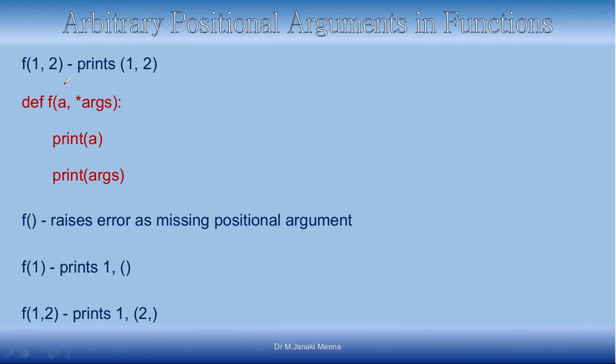But here I am having one positional argument followed by a sequence variable. So when I call this function, I have to pass at least one argument, whereas in the previous function we saw that we can call it with 0 arguments. Here it is not possible because we have given one explicit positional argument a, so we should pass at least one value for this.